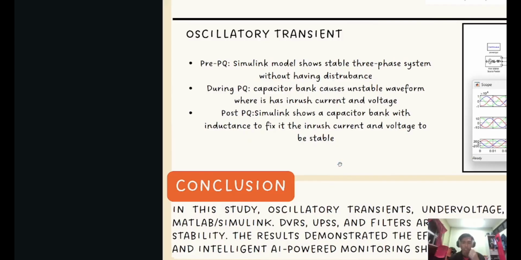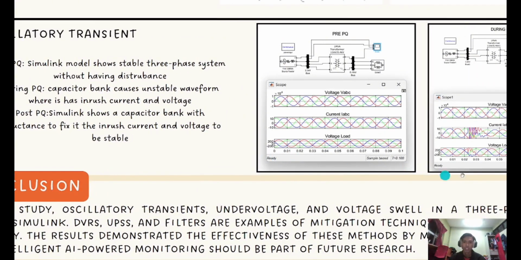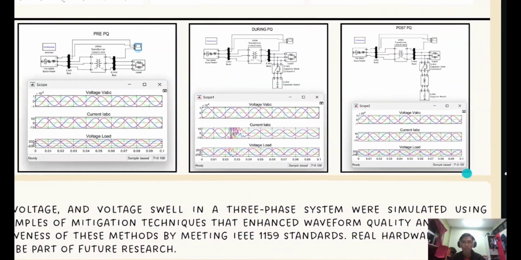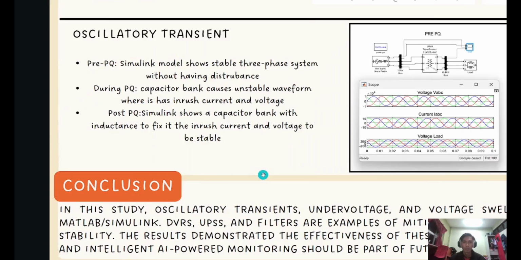My name is Muhammad Akram Hamdan and my matric number is DE220112. So I'm going to continue the next part of the presentation, which is the oscillatory transient. Basically, we have three conditions, which are the pre-power quality, during power quality, and post-power quality. So we go to the first picture, which is the pre-power quality.